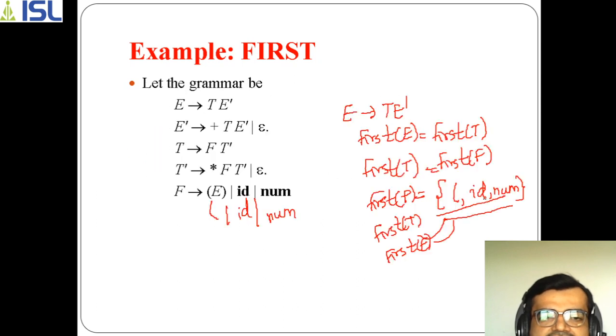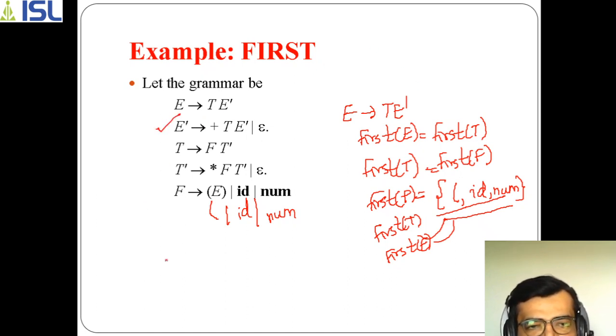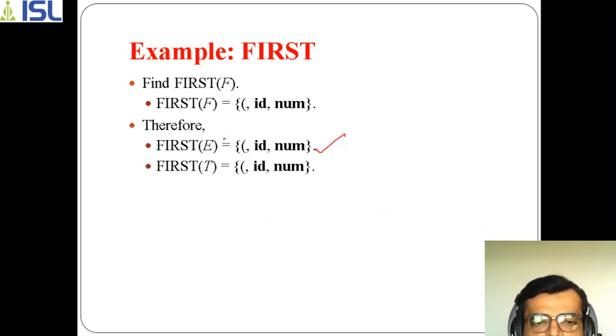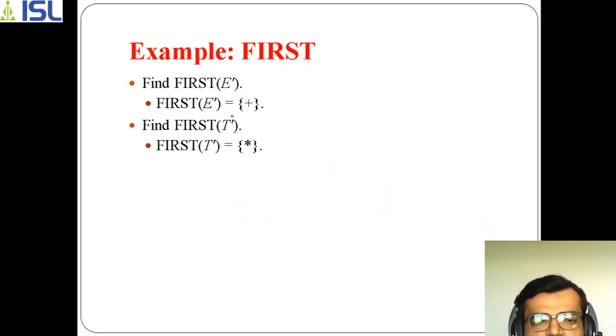Now the next is E dash. If you go with first of E dash, I have to focus on this one. If you observe, there are two values.